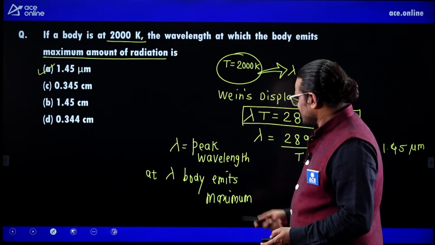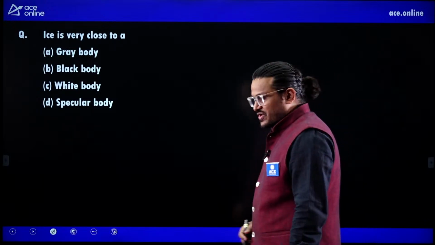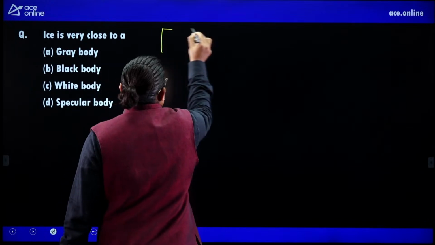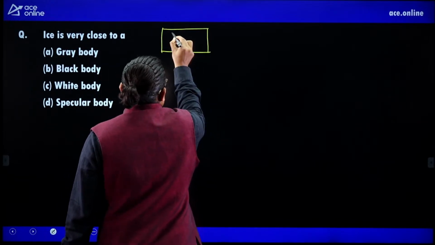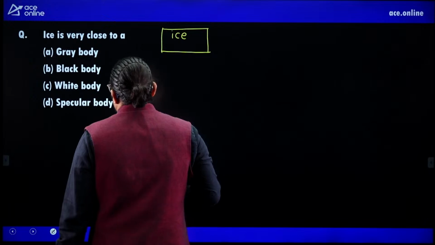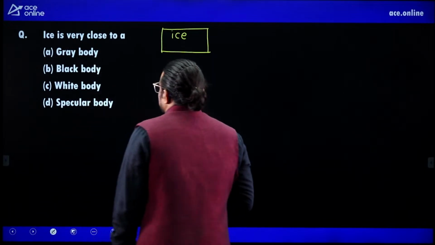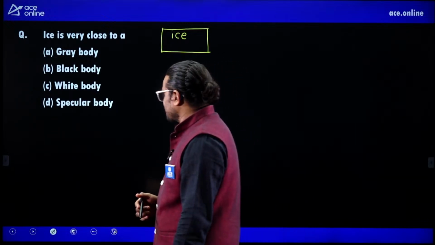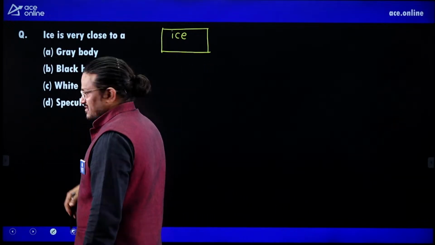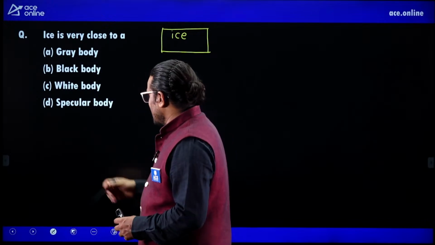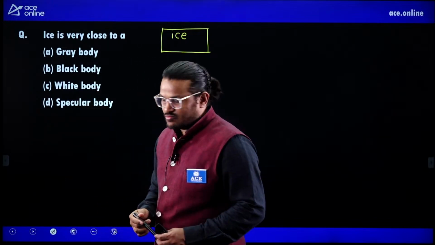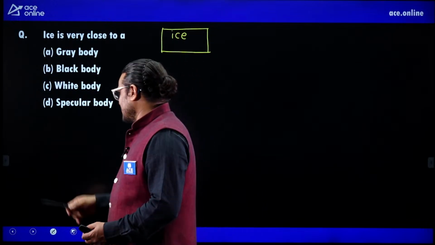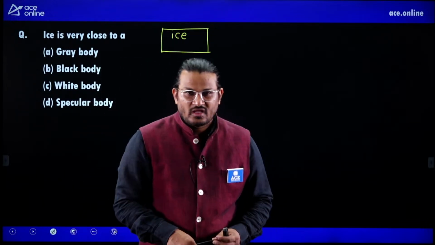Next. This is a very interesting question. The question is, ice is very close to: option A is a grey body, option B is a black body, option C is a white body, option D is a specular body.